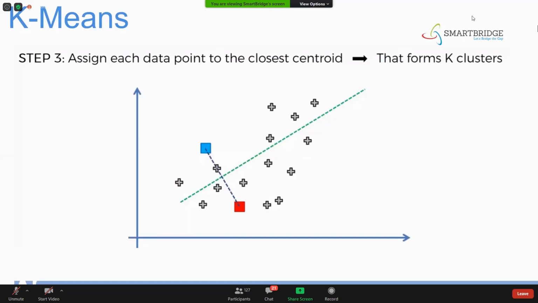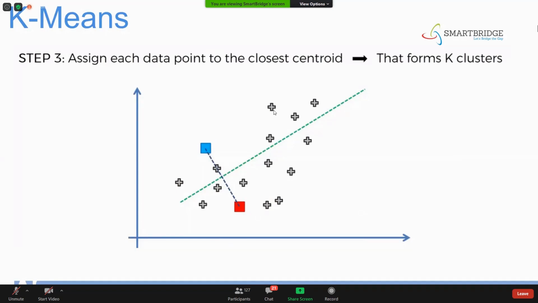Okay, just for our convenience, we have shown this kind of representation to divide it into equal halves. But in the actual algorithm, what happens is that it will find the distance from this point to this point, and this point to this point. All the data points will be checking the distances to these centroids. So whichever one is nearer to it, that point will be assigned to that centroid, for example the blue centroid.